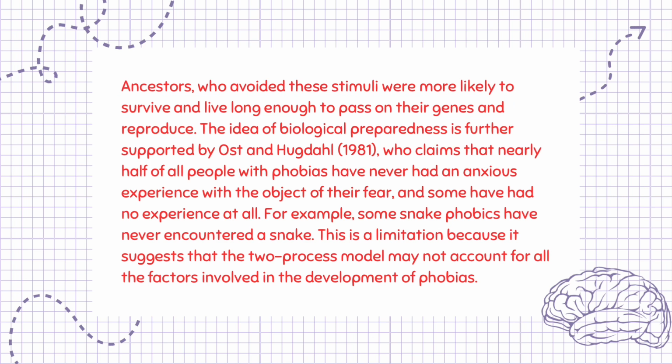reproduce. The idea of biological preparedness is further supported by Ost and Hugdahl, 1981, who claims that nearly half of all people with phobias have never had an anxious experience with the object of their fear, and some have had no experience at all. For example, some snake phobics have never encountered a snake. This is a limitation because it suggests that the two-process model may not account for all the factors involved in the development of phobias.